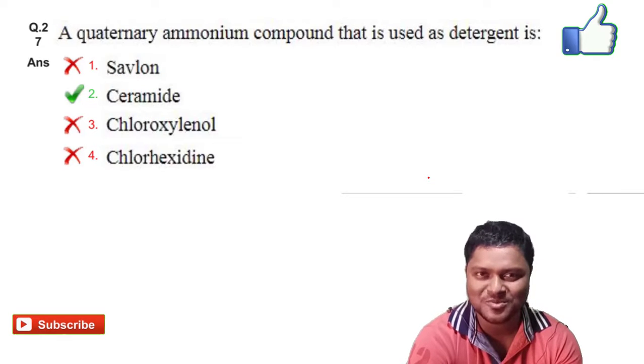Next we will go for question number 27. A quaternary ammonium compound that is used as a detergent is, the option 2 is the right answer for it, ceramide. The answer is ceramide.